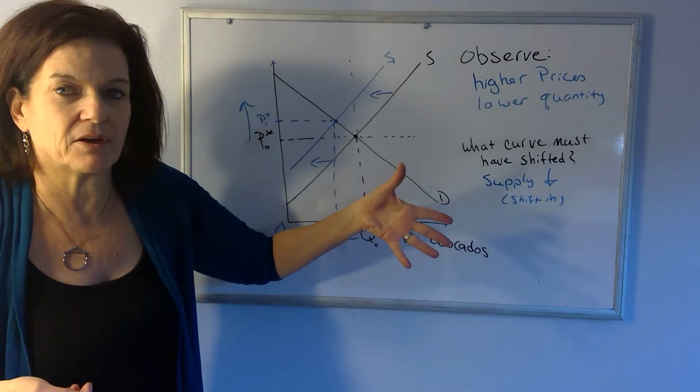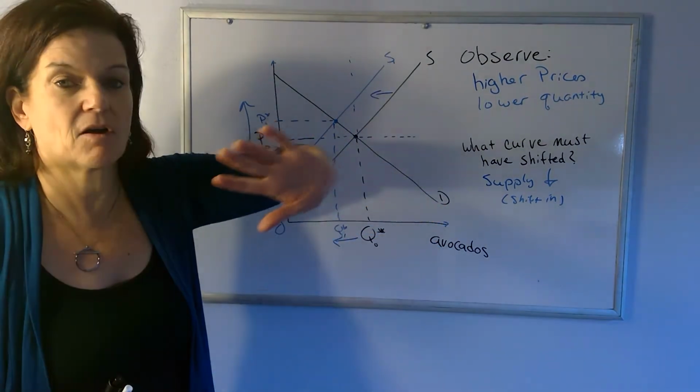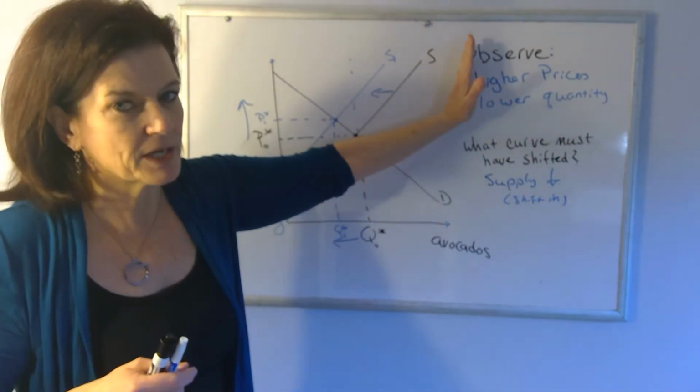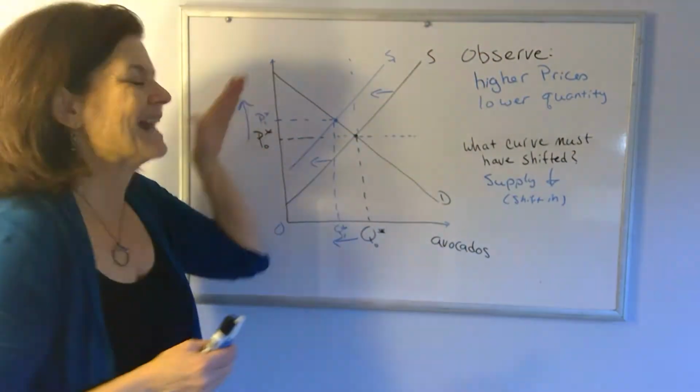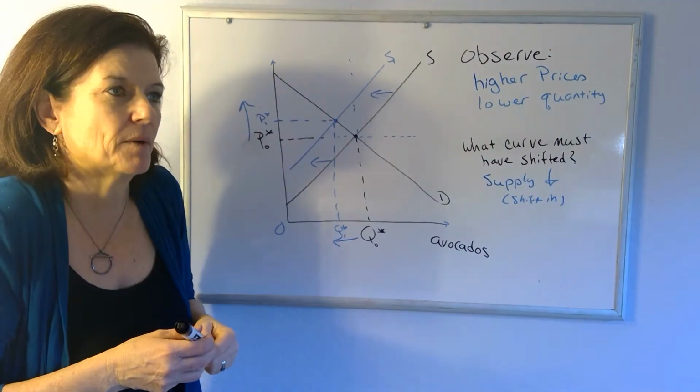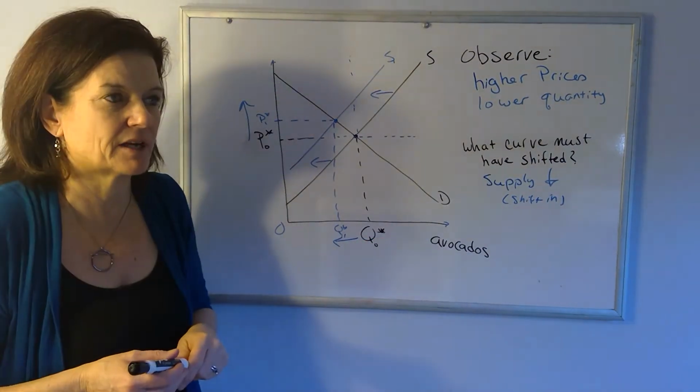Something else might be happening also, we don't know. The things could all happen at the same time. But we do know if we are observing simultaneously higher prices and lower quantity in a market, it has to be the case that supply is decreased. And then we can talk about what might cause a decrease in the supply of avocados.